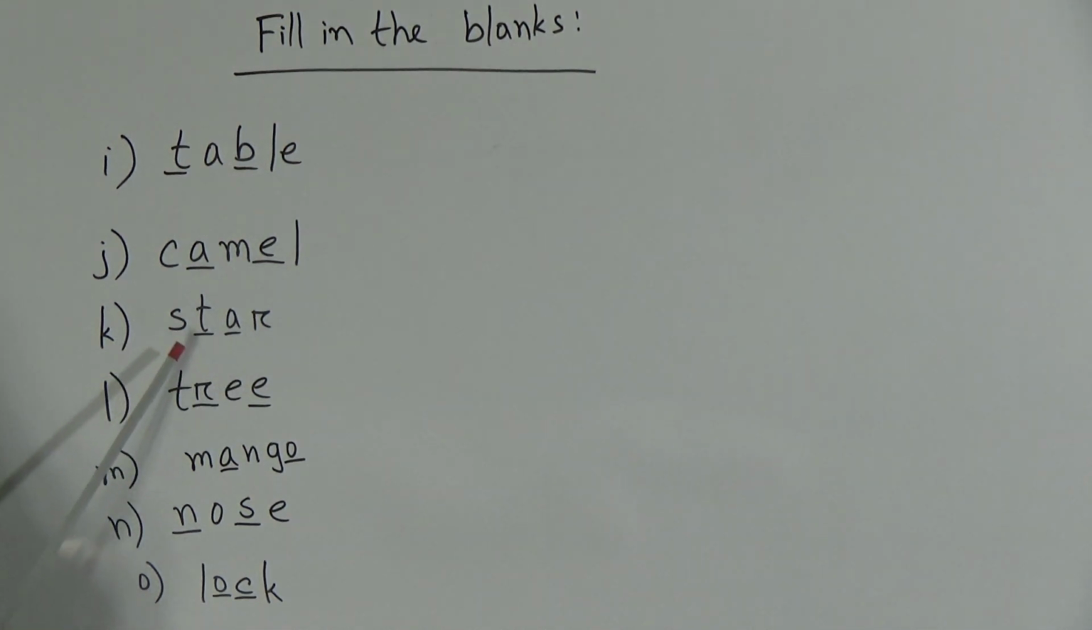Dear students, our next word, number K, is star, S-T-A-R, star. Look, after the letter S I have written T and then I have written A in this gap, and you will get another gap where you have to write R. S-T-A-R, star. So the word is what? S-T-A-R, star.